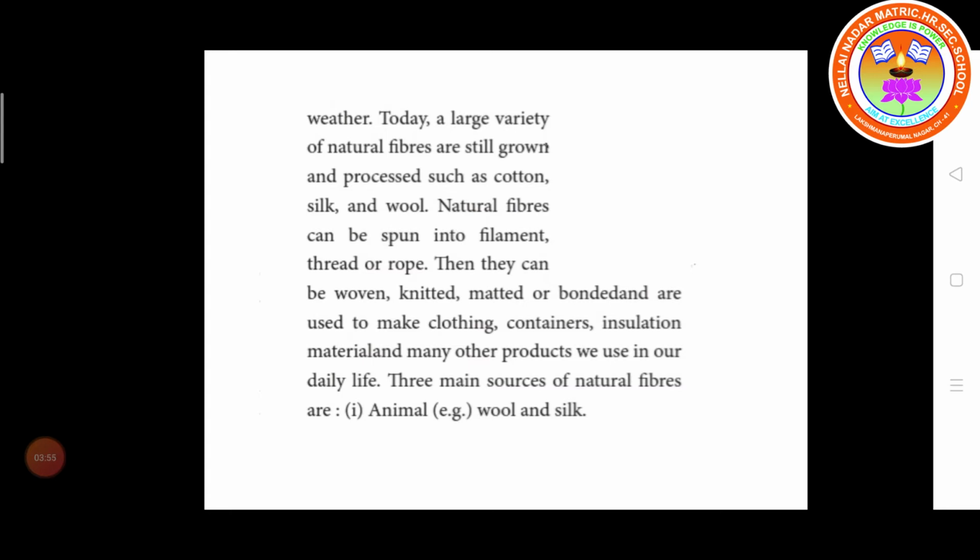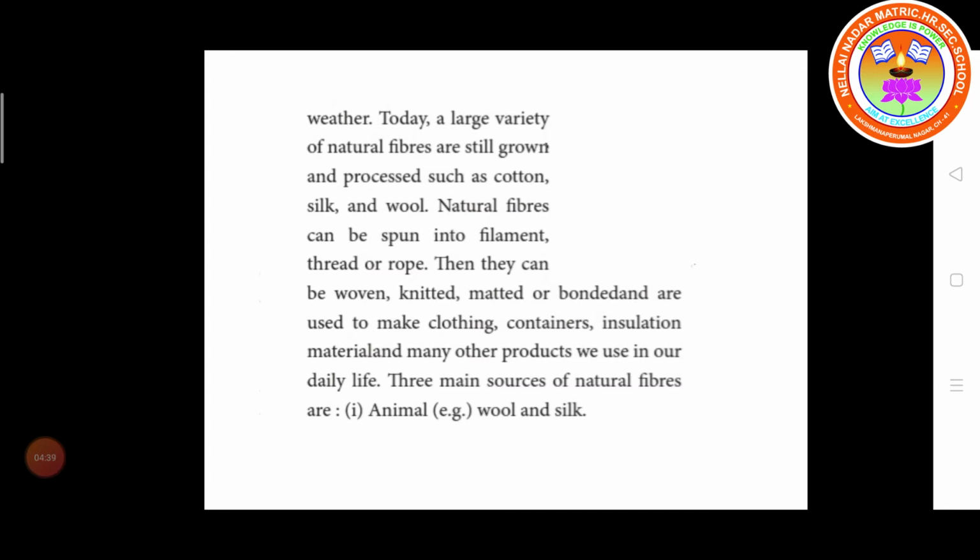Natural fibers can be spun into a filament, thread, or rope. Those kinds of filament or thread can be woven, knitted, matted or bonded.